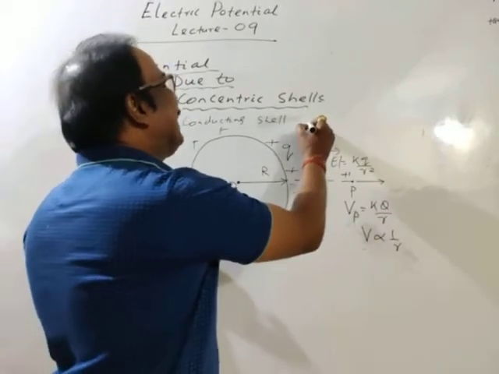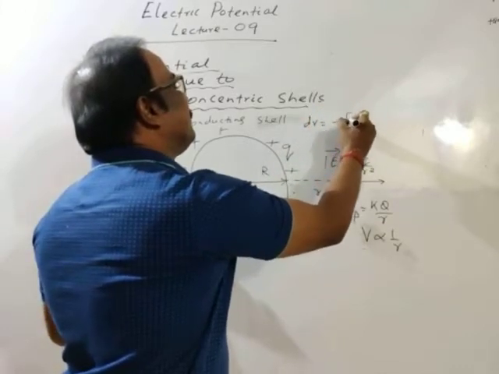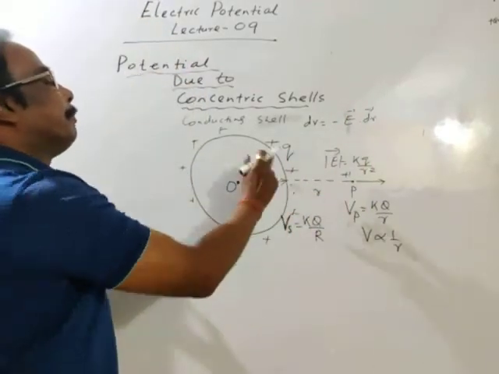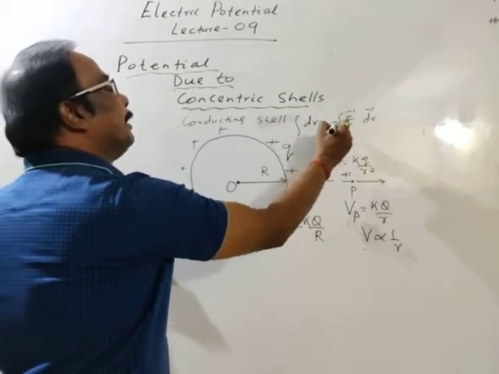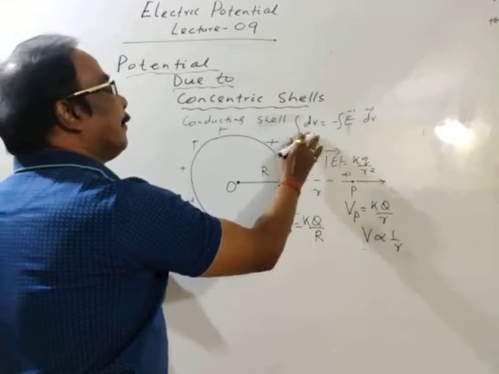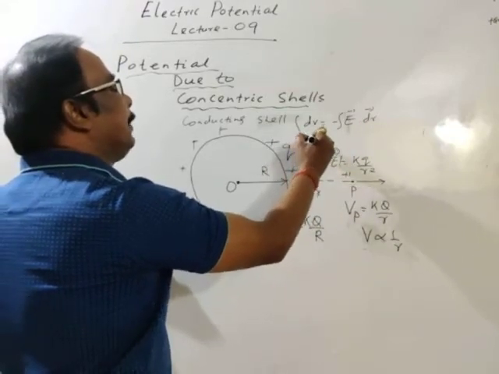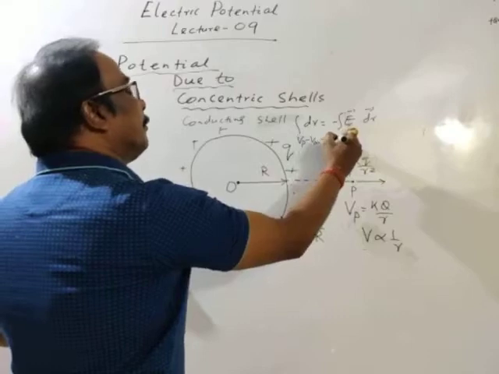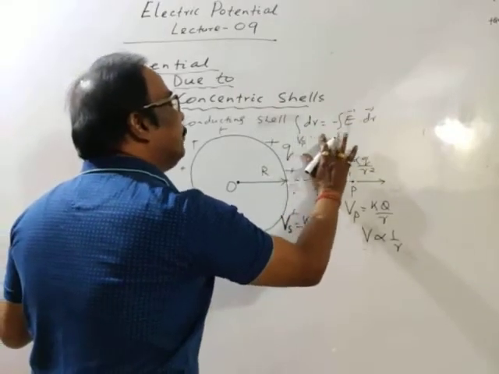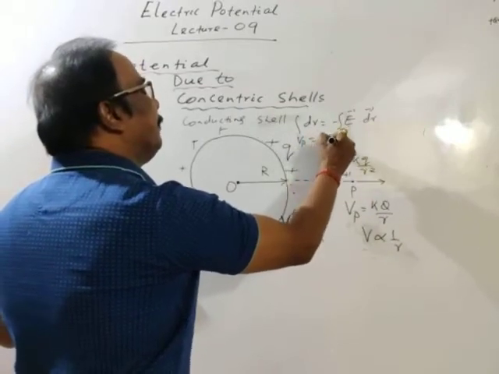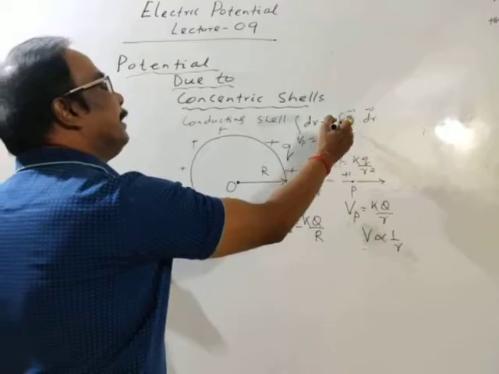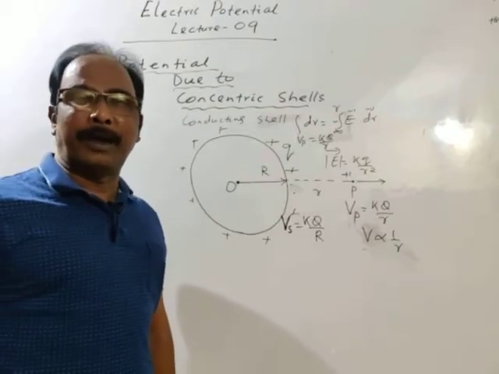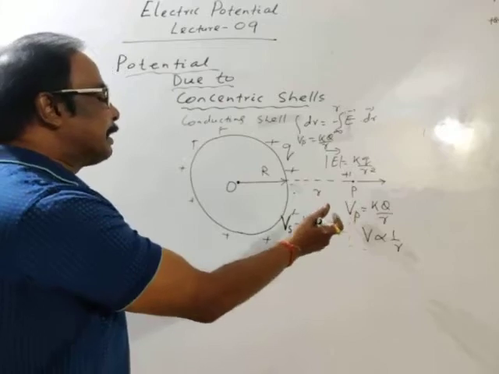Then the potential difference dV is equal to minus E dot dr. Integrating both sides, the potential at point P minus the potential at infinity is equal to minus the integral of E dot dr, or directly we may write the potential as K Q by R. The limit is from infinity to point R. So the potential at point P is K Q by R. We have already derived this expression for electric potential.